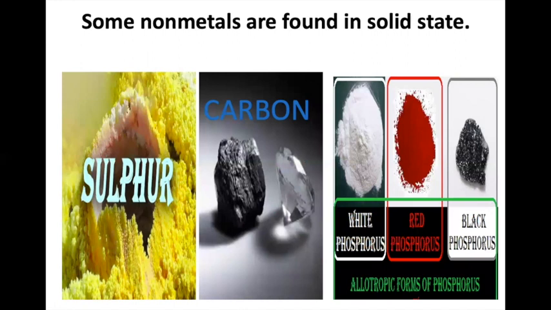Non-metals that are found in solid state. There are many non-metals that are found in solid state. Sulfur: whenever there are volcanic eruptions, or in a place where there are hot springs, you'll always find sulfur over there. Carbon: there are many different forms of carbon, crystalline and non-crystalline. Because carbon is found in different forms, one is coal and one is diamond.